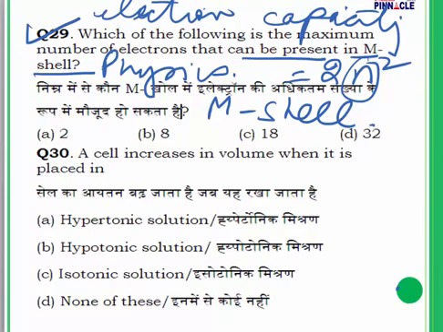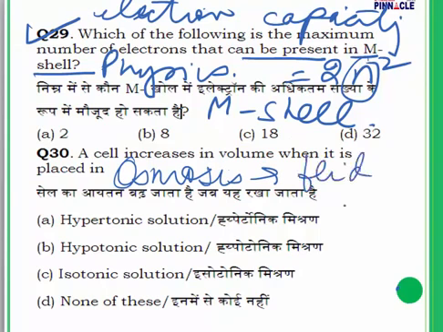You must have heard of this in biology. Briefly, osmosis is a process by which a fluid is transferred through a semi-permeable membrane.